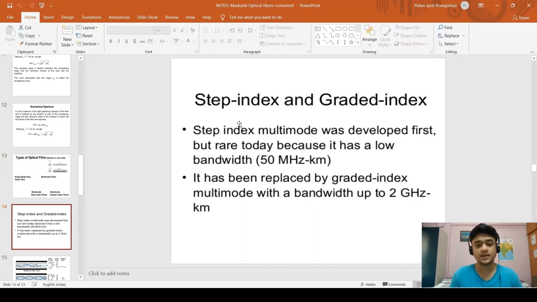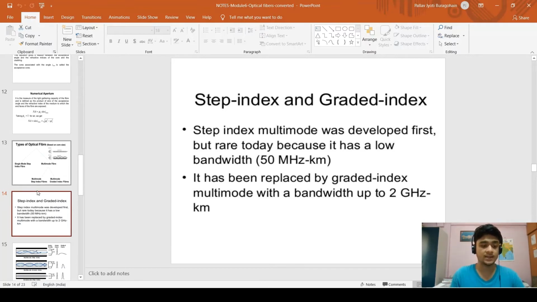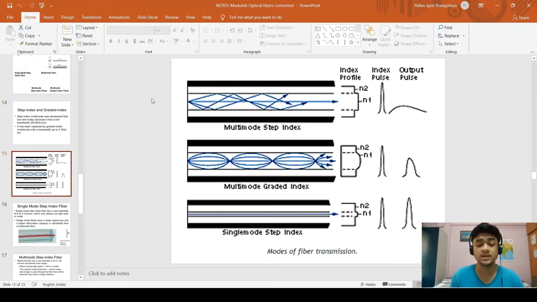Let's see further: step index and graded index. Step index multimode was developed first, but it is rare because it has a low bandwidth. For example, it is 50 megahertz kilometer, while graded index has a bandwidth up to 2 gigahertz kilometer, which is considerably higher than that. So here you can see the difference. This is multimode step index fiber.